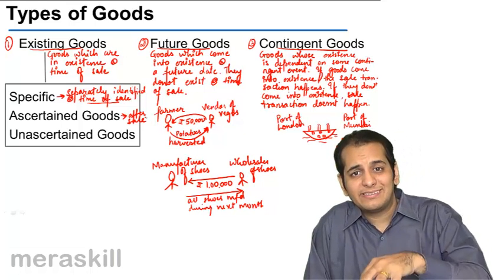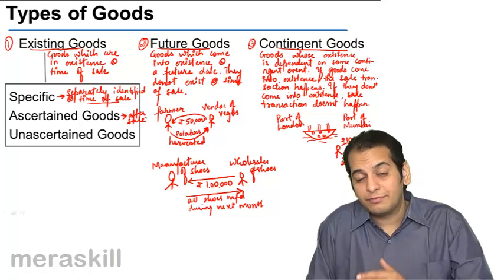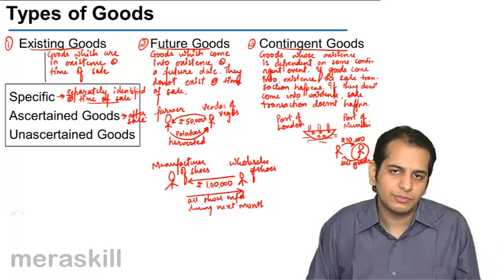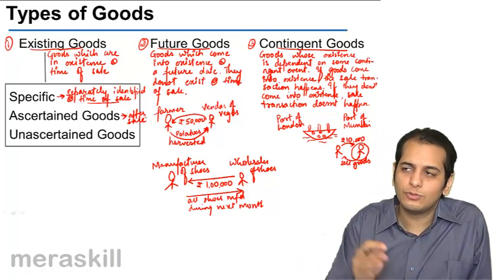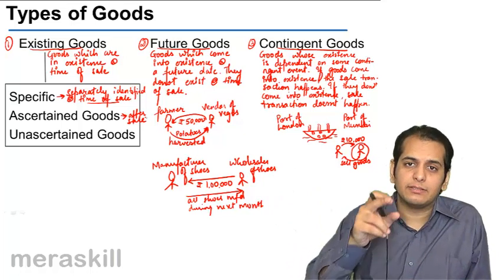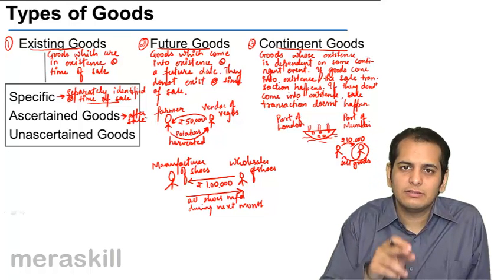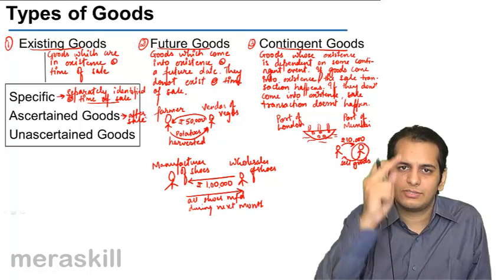However, when the seller separately identifies the goods after the sale transaction, such goods are called as ascertained goods. He separates such goods, he removes such goods from the whole of stock and keeps them separately after the time of sale. This is very important. At the time of sale, specific. After the time of sale, ascertained.